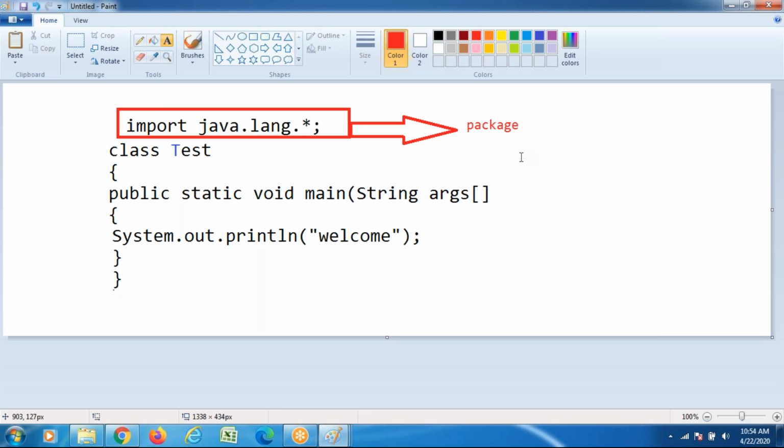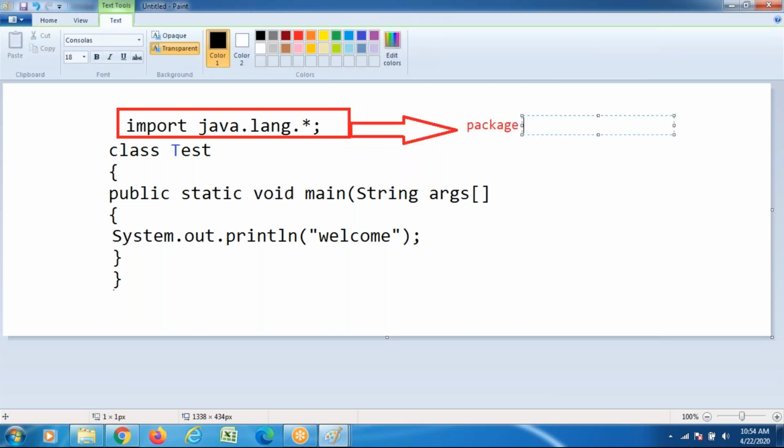When you purchase a mobile, they will send you one box, a package, containing a group of components. Package is the general terminology for a group of components. Java says a package is nothing but a group of classes and interfaces.